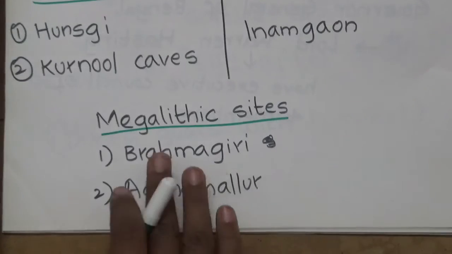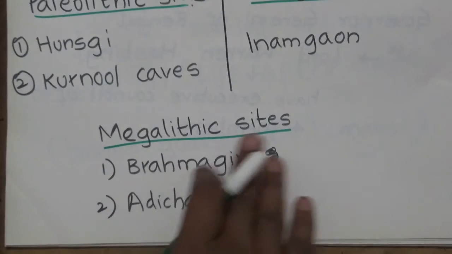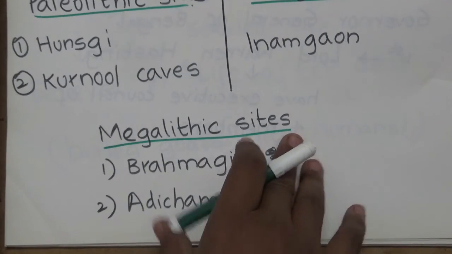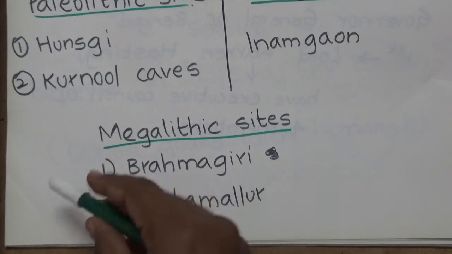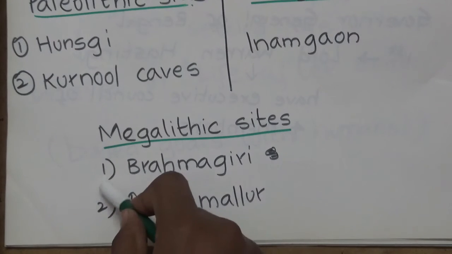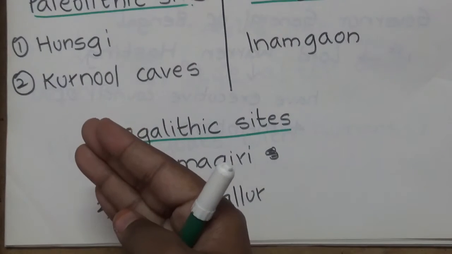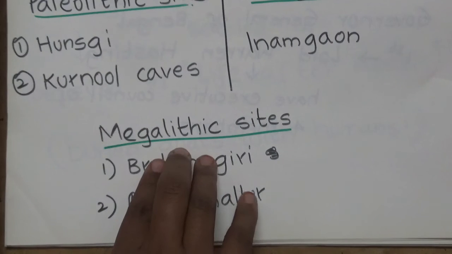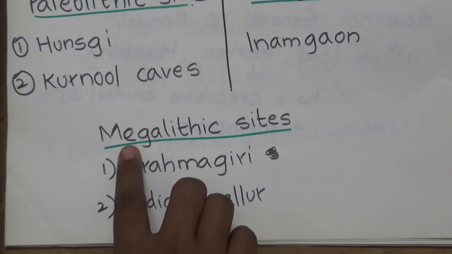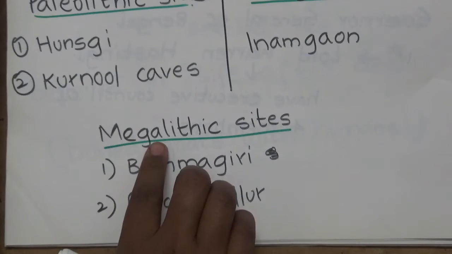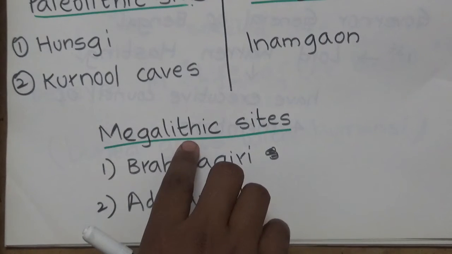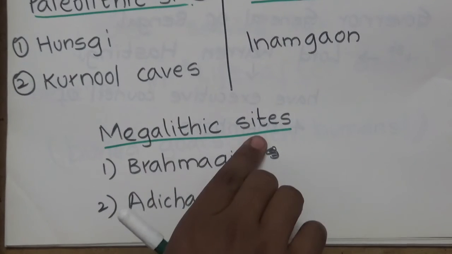Now next, megalithic sites. What are these megalithic sites? We have learnt microlithic. Microlithic means small stone. Small stone means they used small stones to kill animals. Now what does megalithic mean? Mega means large, and lithic means stone: large stone sites.